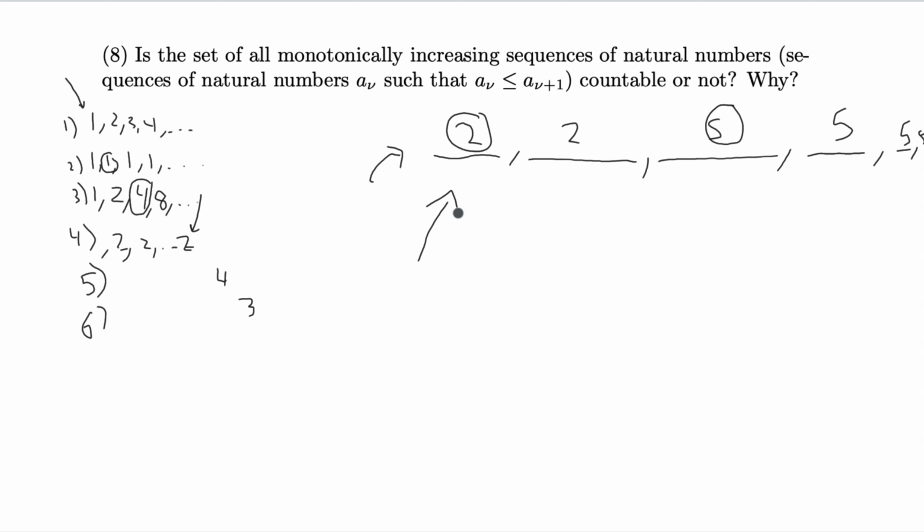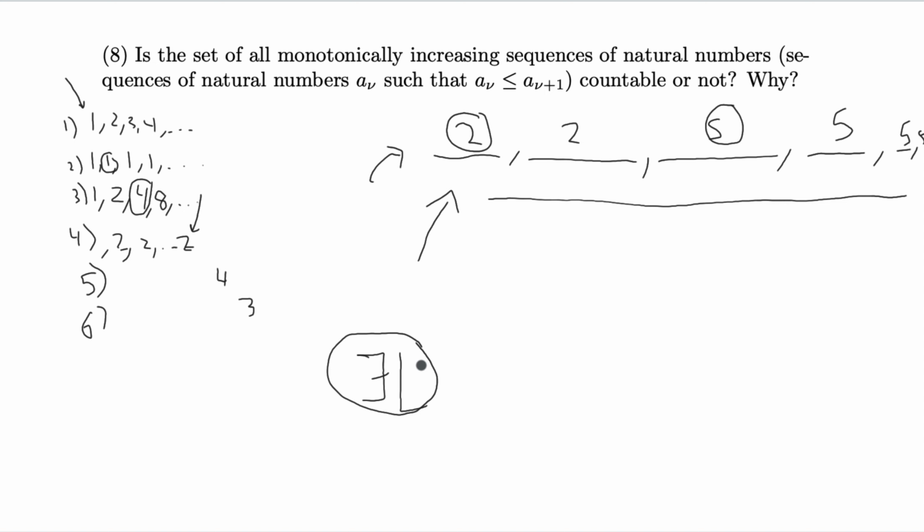To recap the overall structure, we assumed that there existed a listing of all the monotonically increasing sequences. If there exists such a listing, then it's countable. We supposed that there exists a listing, but then we showed that we could find a sequence that should be in the listing, namely the sequence from our method of generation, but is not in the listing. This is a contradiction, because we said this listing should have every sequence of the appropriate form, except it doesn't have this one. Therefore, our assumption was wrong, and this cannot exist. Since there cannot exist a listing, it is not a countable set. So we have an uncountable set.